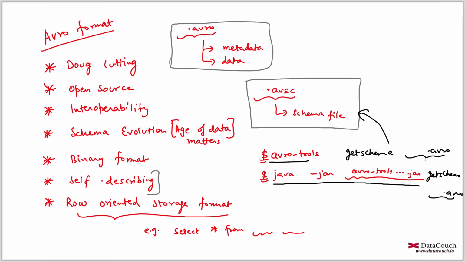Or if you want to get the data from the Avro file, instead of getschema you will use tojson, with j in lowercase. Then you will be able to retrieve the actual data. You will be able to convert binary data into a readable format, and it will look like JSON. So I hope this gives you some idea about the Avro format, and we will look into the hands-on, then it will be clearer how it works.